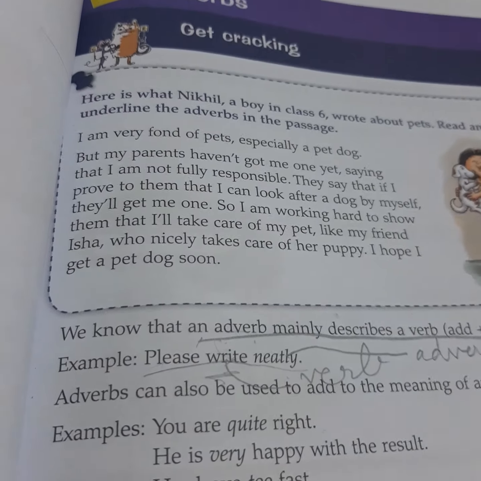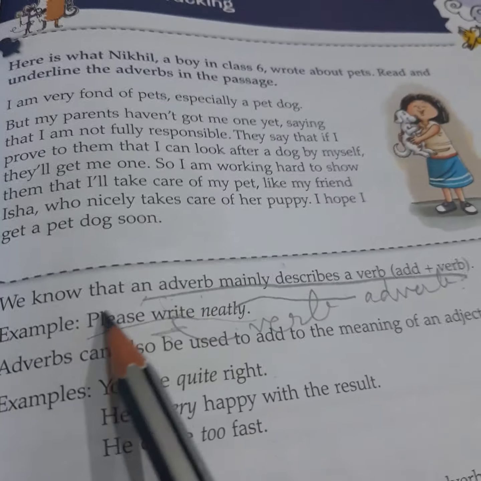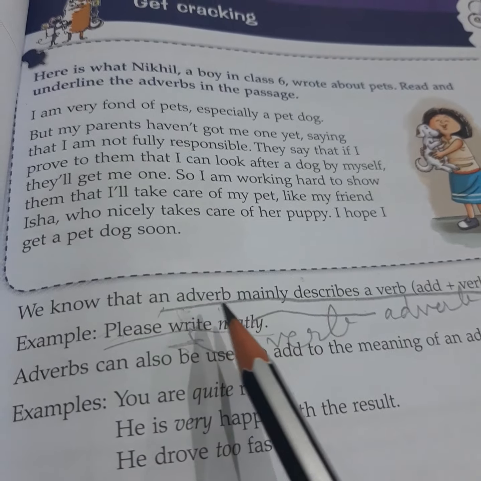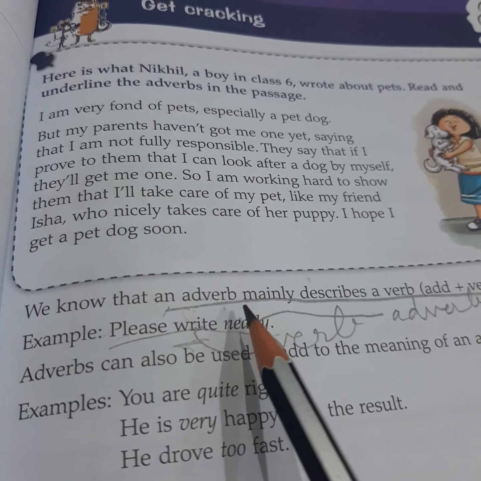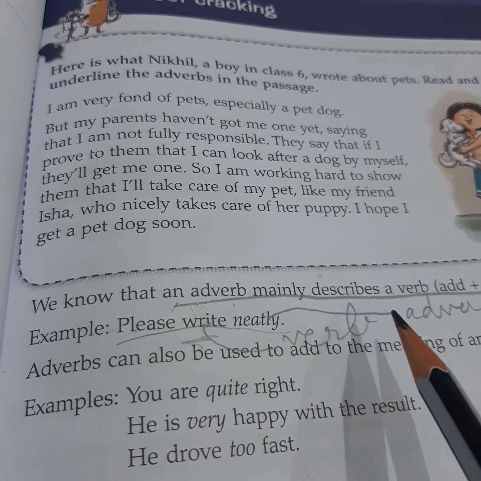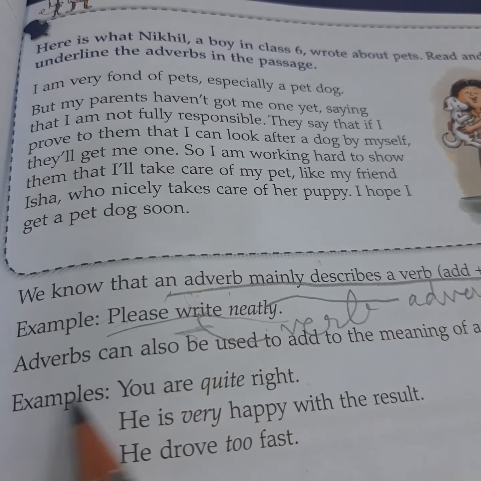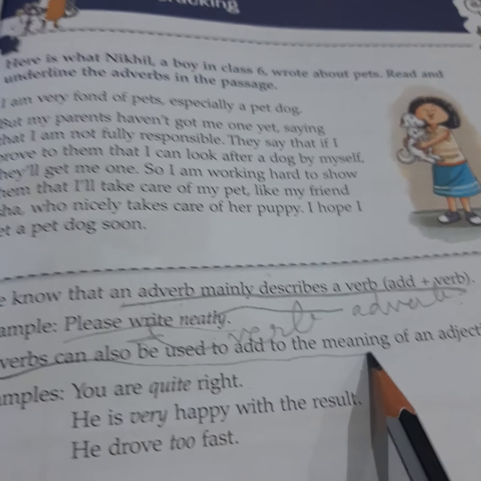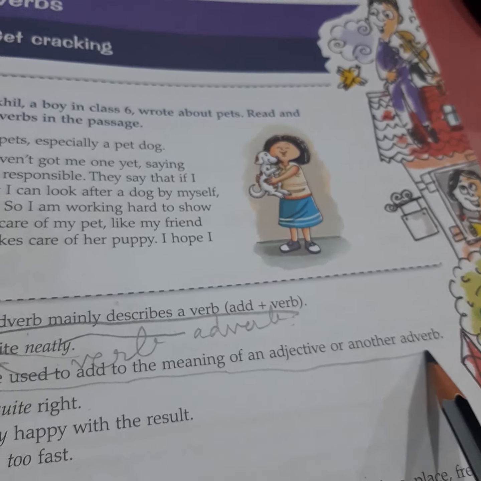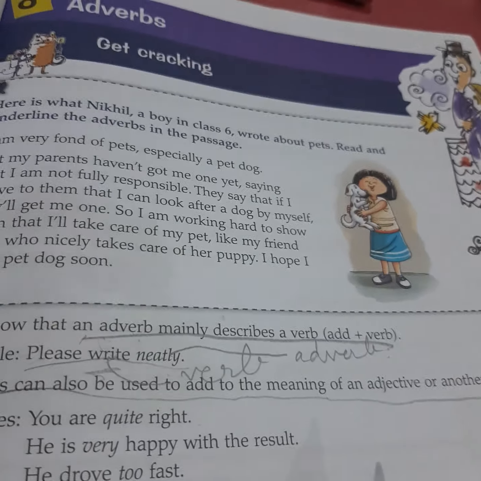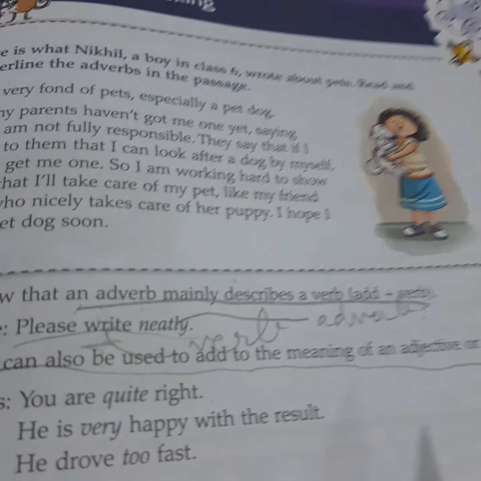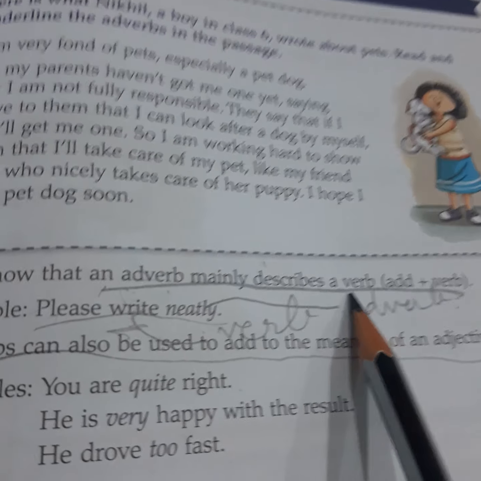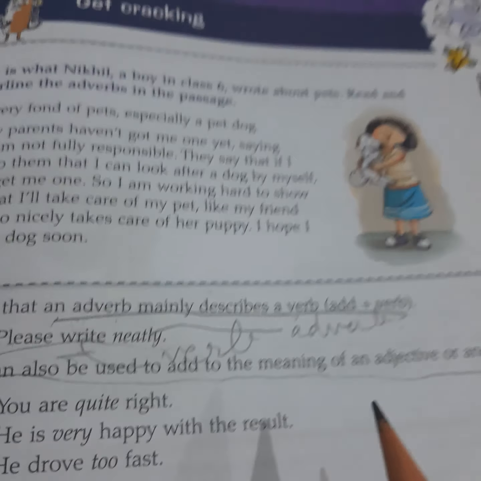Okay. Now, we cannot definitely say that adverbs are those words which add something to the meaning of a verb. Adverb can also be used to add to the meaning of an adjective or another adverb. So your definition is not confined to verb only.